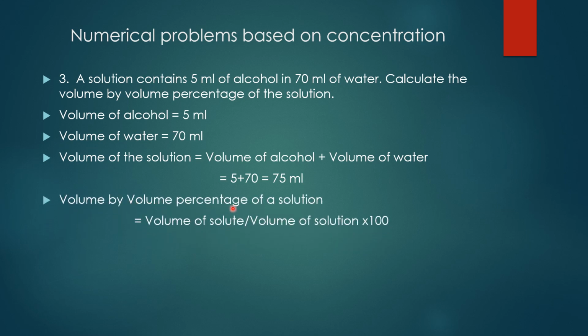Now what is the formula? Volume by volume percentage of a solution equals volume of solute divided by volume of solution into 100. So what is the answer? 5 divided by 75 into 100. 5 is nothing but volume of alcohol. Volume of solution 75. We have to find out the percentage, that's why we are having 100, isn't it? So final answer 6.66%.